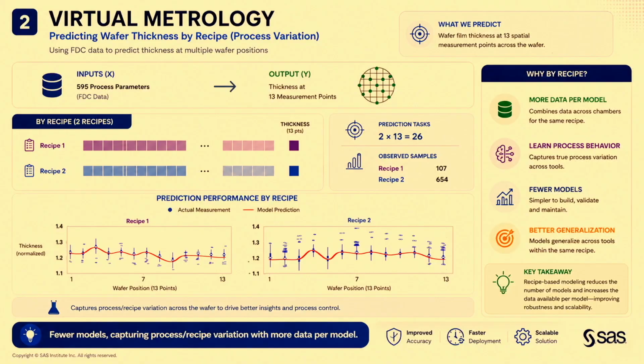But another way you can look at this problem is from the process standpoint. What's the variation in your processes? Meaning that you have different recipes, how they change your thickness measurement, and what's the behavior of each of them. And so now we have 2 recipes, 13 measurements, so we have 26 prediction points and the same number of inputs. So the complexity and the number of models decrease. Now it's easier to manage, it's more scalable.